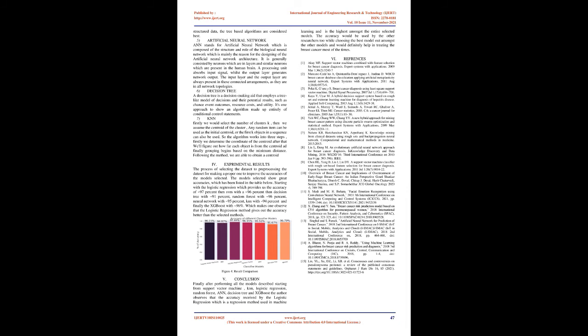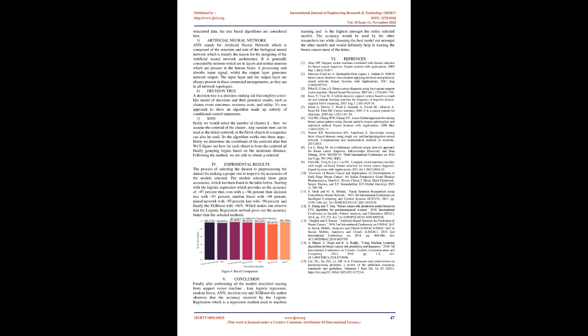7. KNN. Firstly, we would select the number of clusters K, then we assume the centroid of the cluster. Any random item can be used as the initial centroid, or the first K objects in a sequence can also be used. So the algorithm works in 3 steps. Firstly, we determine the coordinate of the centroid. After that, we'll figure out how far each object is from the centroid, and finally grouping begins based on the minimum distance. Following the method, we are able to obtain a centroid.